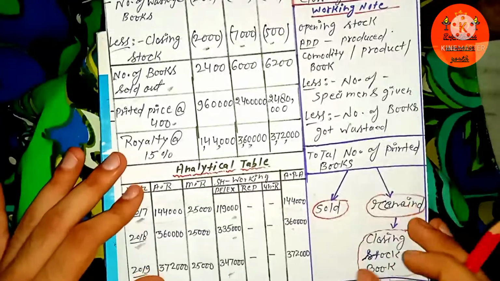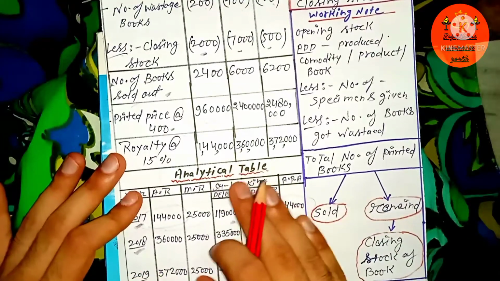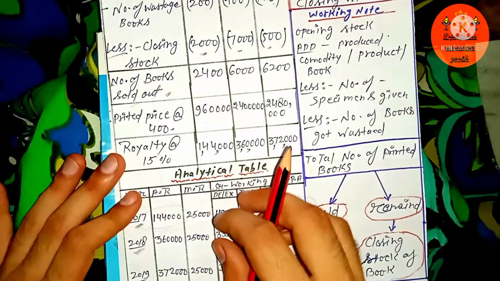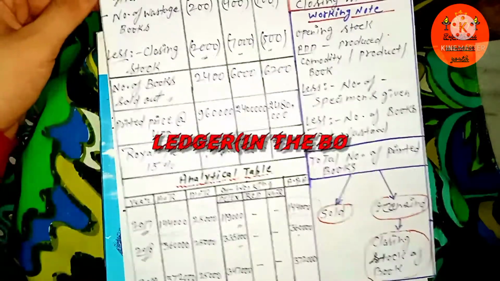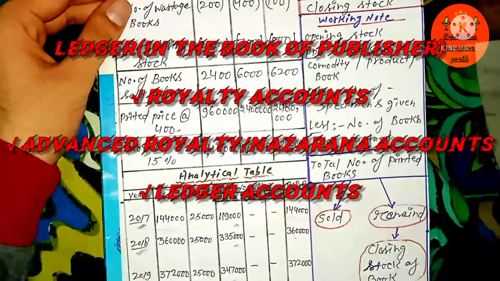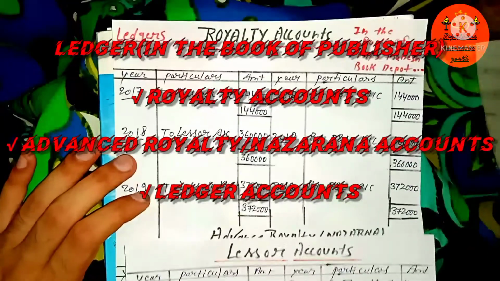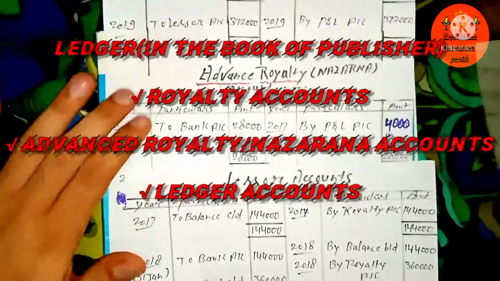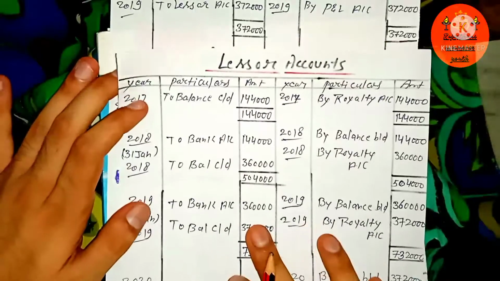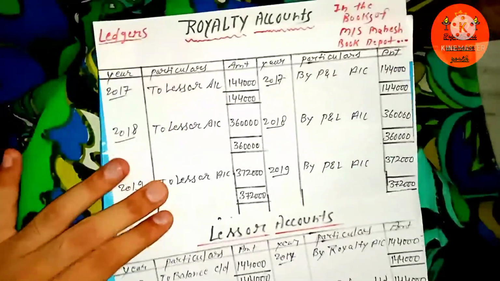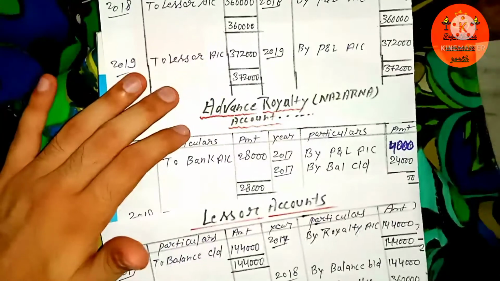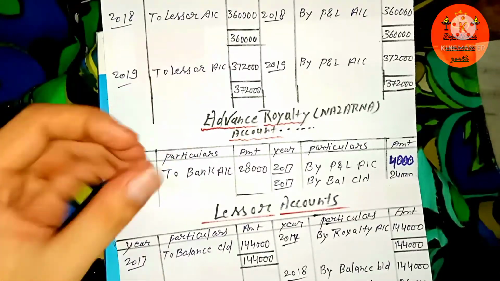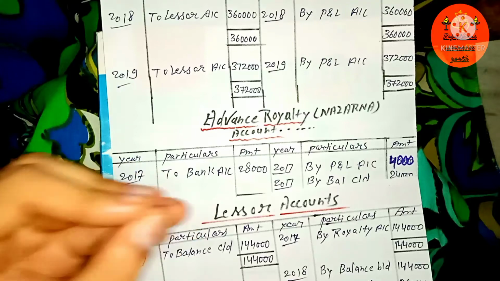So let's do the accounting treatment of this, passing the journal entries and transferring that amount into the ledgers, as asked in the question. Here are the 3 key accounts we need to prepare to solve this question: the royalty account, the lessor account, which may be new, and which plays the role of the royalty account, as we did in my previous video.